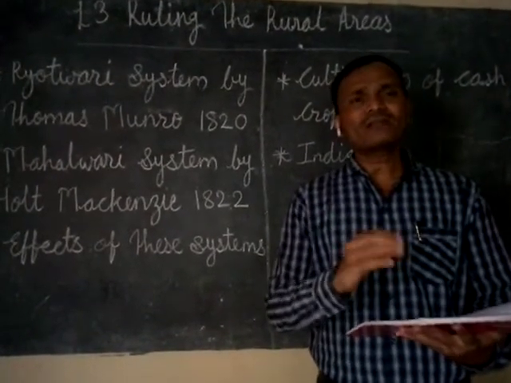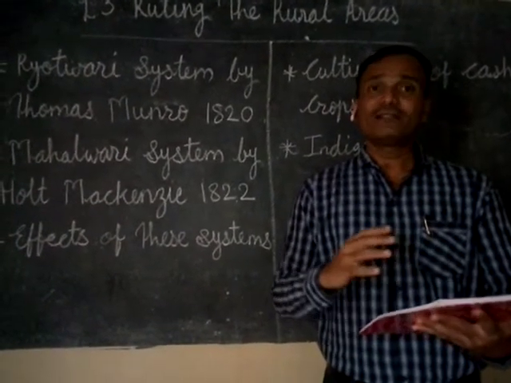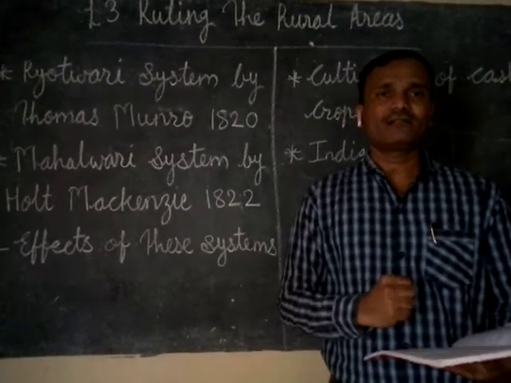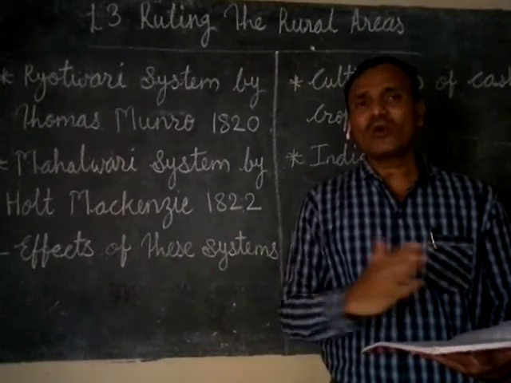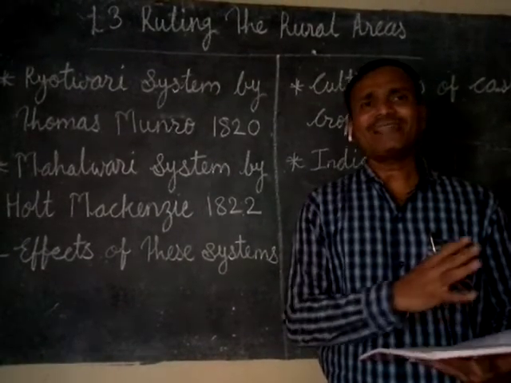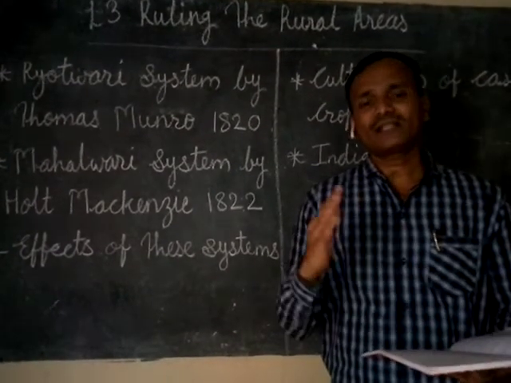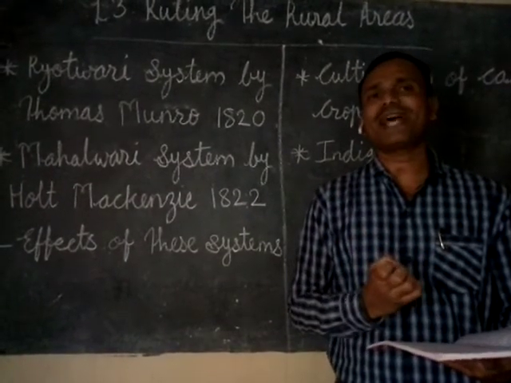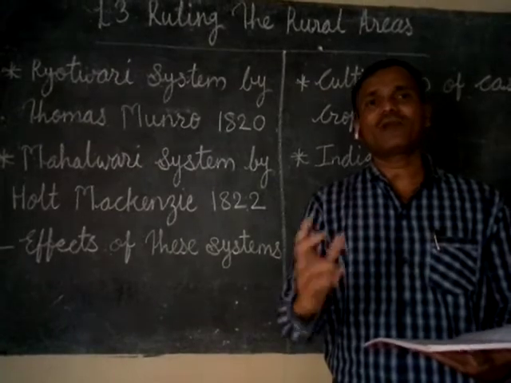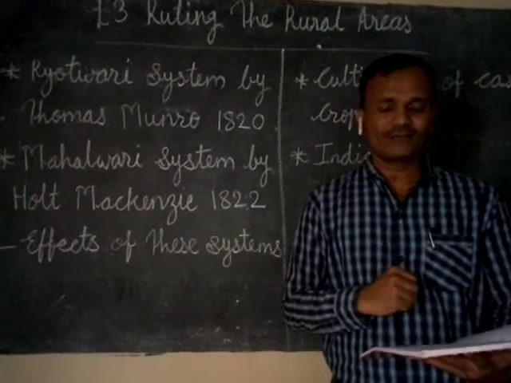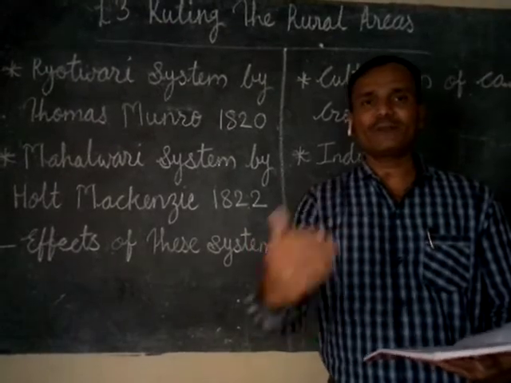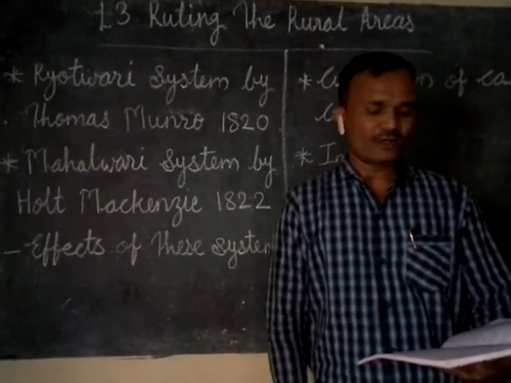They used to pay the tax directly to the government, which means there was no mediator. Just like in the Permanent system, the zamindars or landlords were the mediators who collected the tax on behalf of the British government. But here, the peasants, the cultivators, directly paid the taxes to the government.